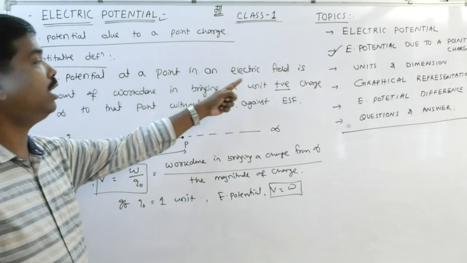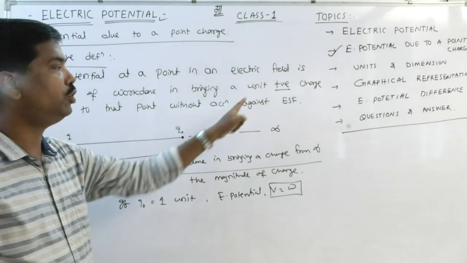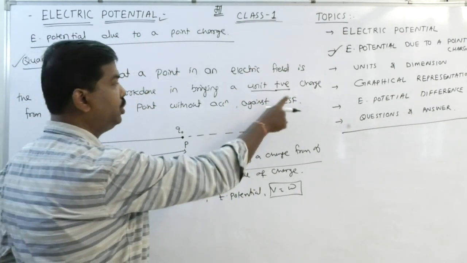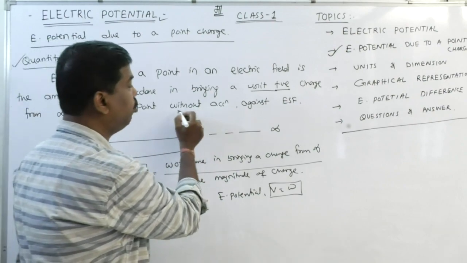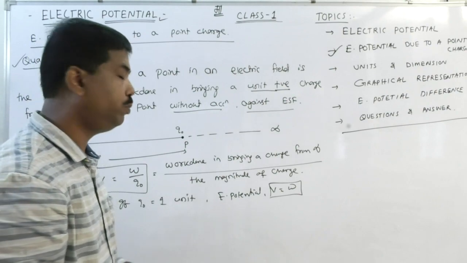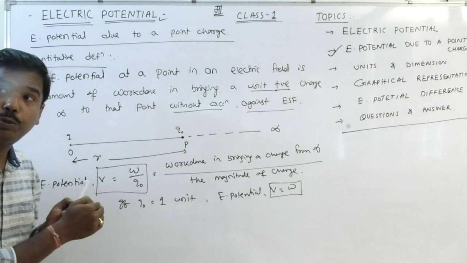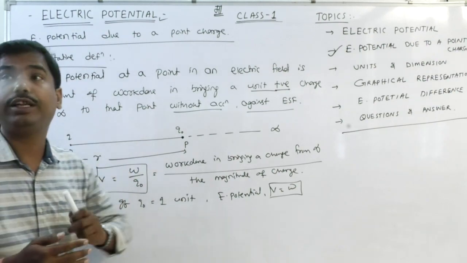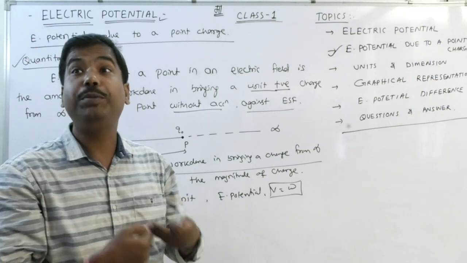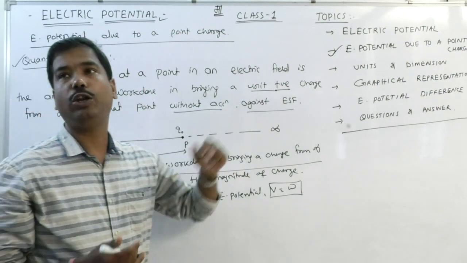It means electric potential at a point in an electric field is the amount of work done in bringing a unit positive charge, Q0 equal to 1 unit positive charge, from infinity to that point without acceleration. It means uniform motion against electrostatic force. Against electrostatic force means the source charge is positive, and I bring another positive charge. When two positive charges come together, they repel each other. If I want to make them closer, I have to do some work against it. That's why it is called against electrostatic force.